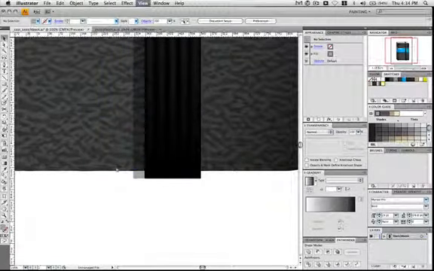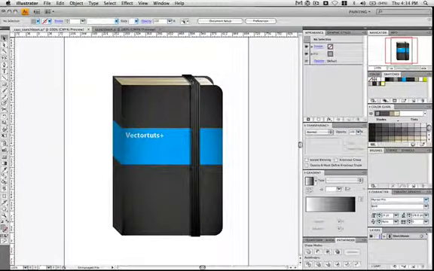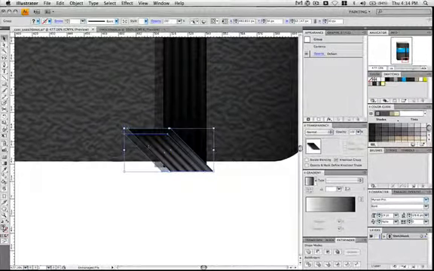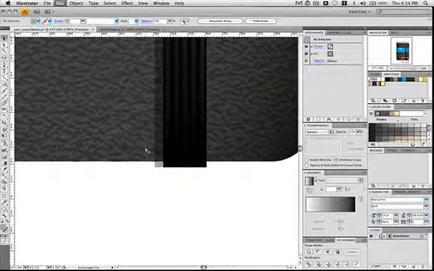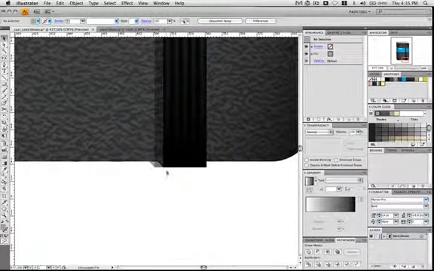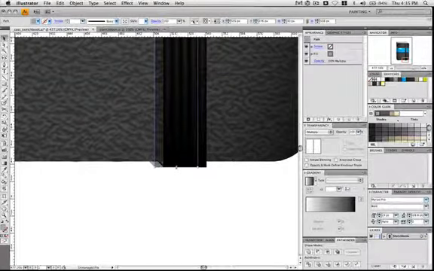Oh, I know what I'm doing here. I want to grab this one. Drag a copy down. Go ahead, Command X, Command B. And again, these are just really small details that may not be necessary.